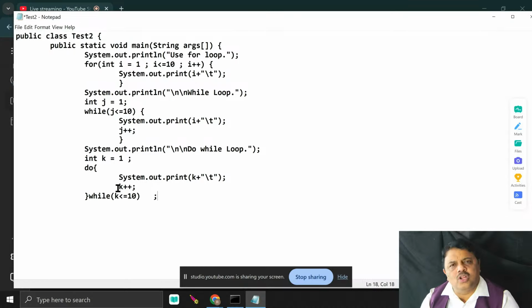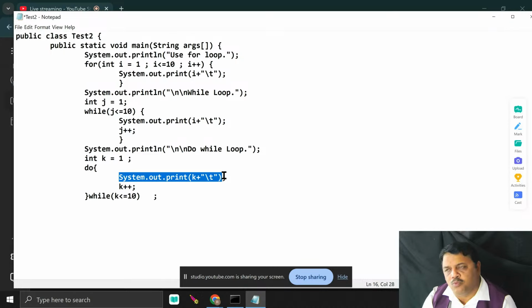It depends on you what you want, because without checking the condition, once it prints the value of k, the value is already 1. It prints, then k plus plus makes it 2. Now here you see 2 less than equal 10, condition satisfied, print 2. In this way it is going on. If I write here k plus plus, then fine, or you can write k plus plus less than 10. Don't write less than equal to 10. You write it less than 10.